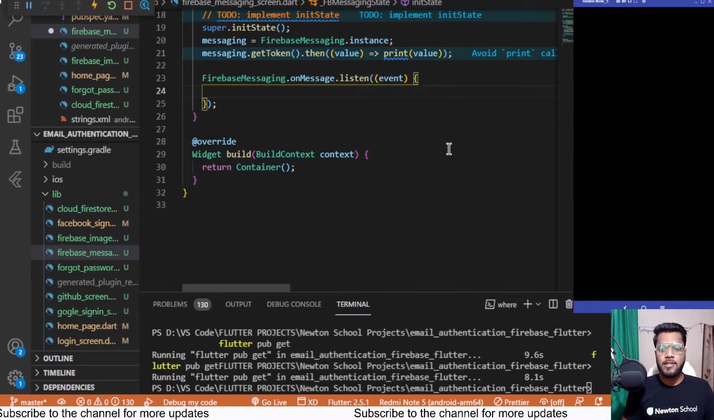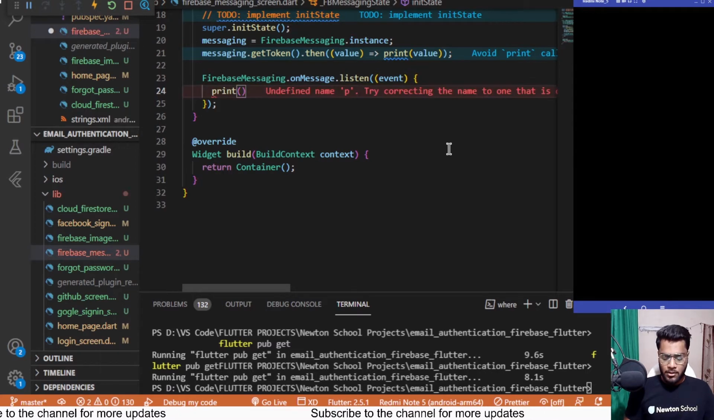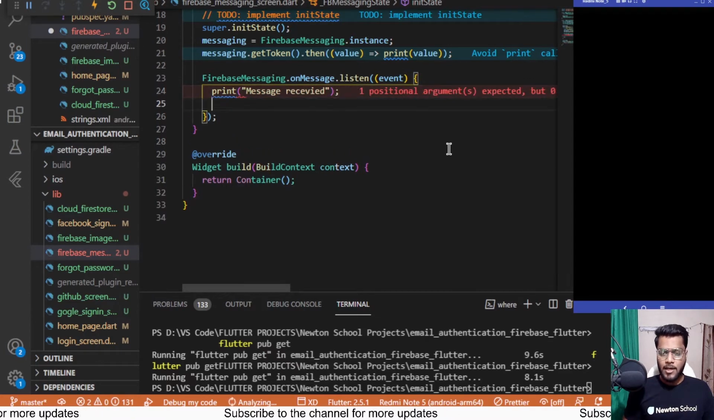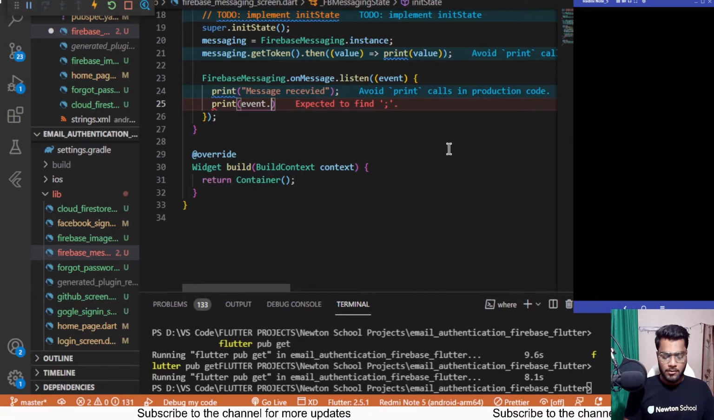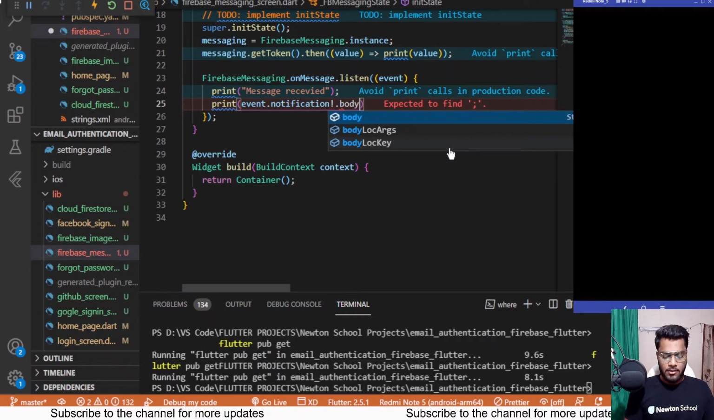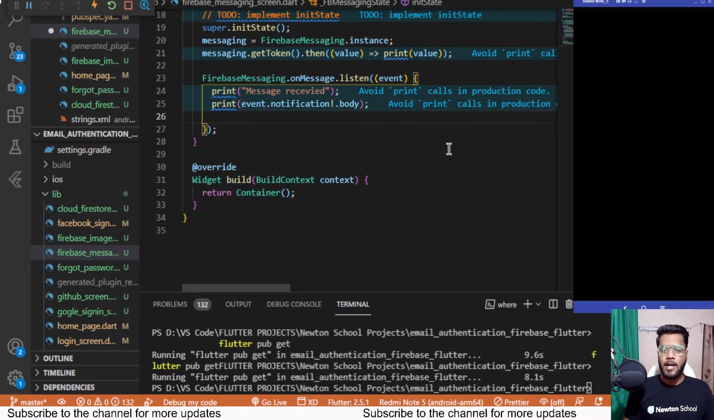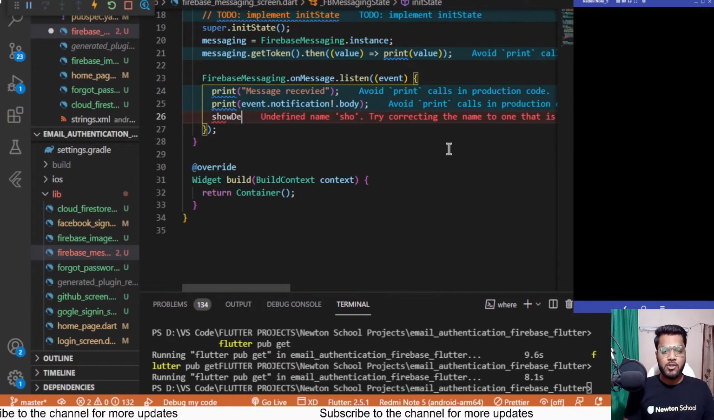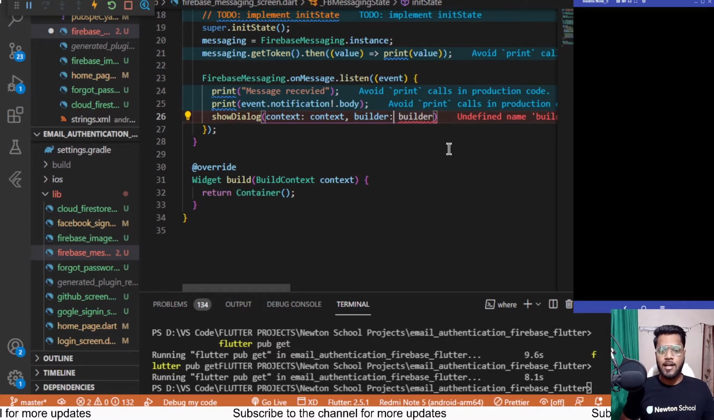And here, adding this, whenever we are getting a new notification when the app is in the running phase, I'll first print out message received, and we will be printing out the body. So print event.notification, with an exclamation mark to check for it not to be null, and we'll be printing out the body for it, and then we'll be showing a showDialog box over here. So we'll be having a context as context, and for the builder passing that context only, and therein returning the alert box.